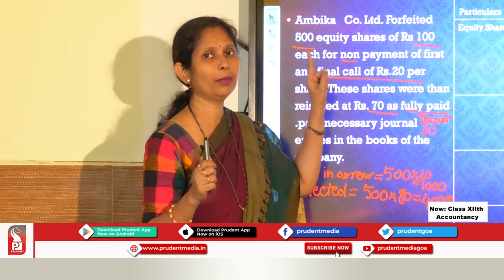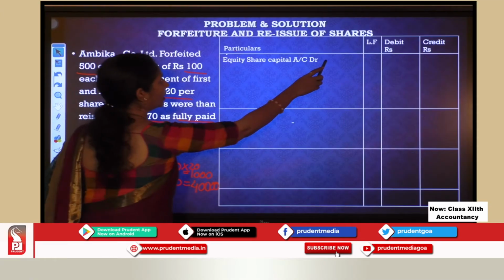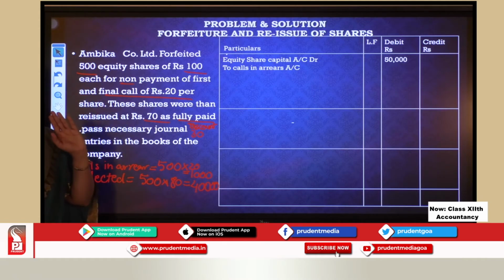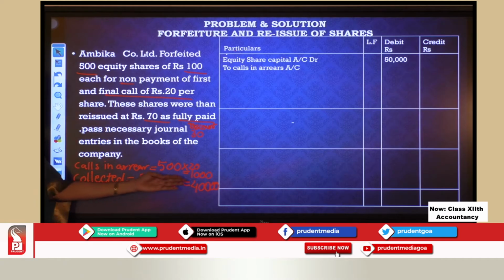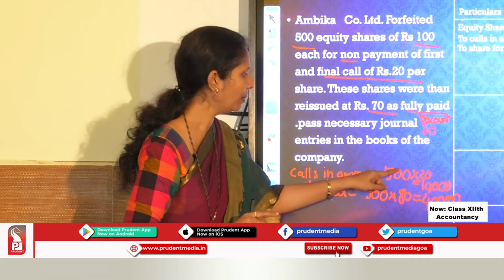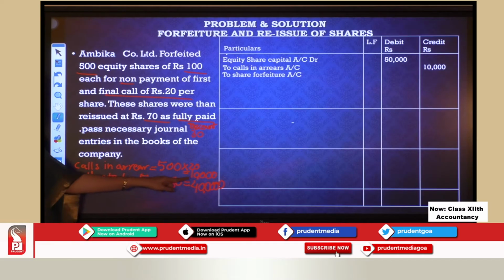So 500 multiplied by 100. How much am I debiting? 50,000. Correct? To calls in arrears. That means I have not received certain things over here. It is 500 multiplied by 20. So it comes to 10,000, and 500 multiplied by 80, it comes to 40,000.